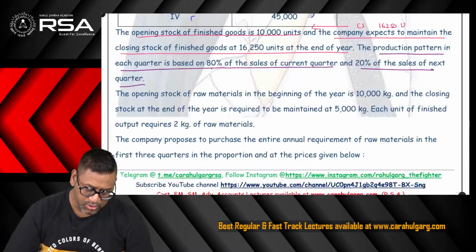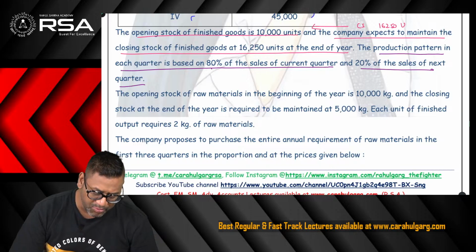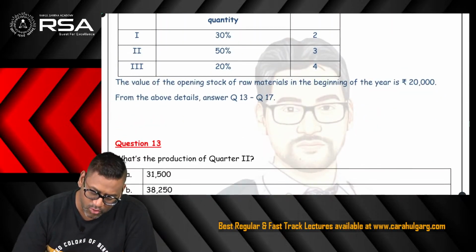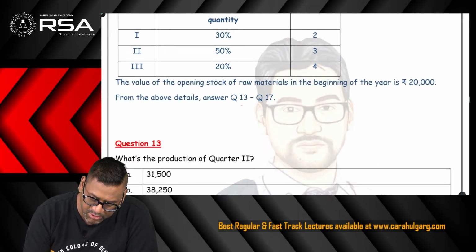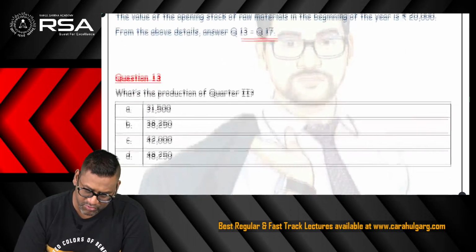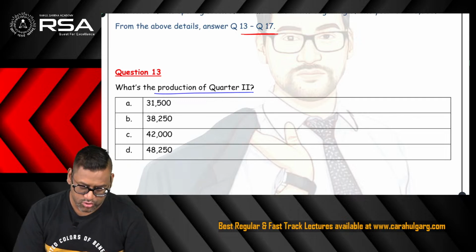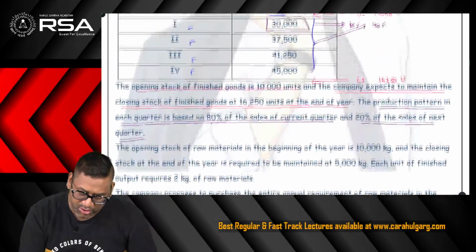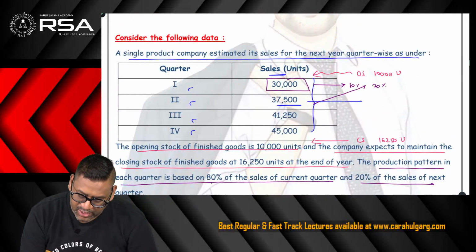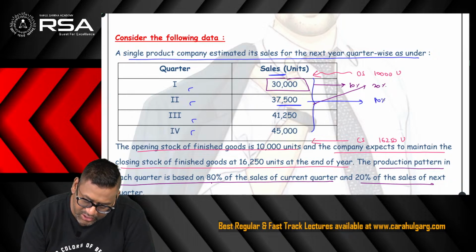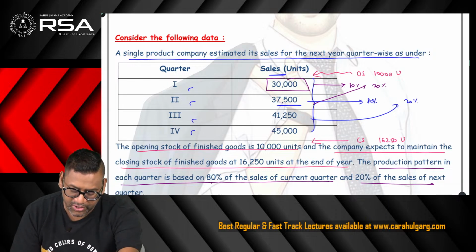Okay. The question then gives the data of raw material etc. And it says from the above details you have to answer question number 13 to 17. So we read one by one. It asks what is the production of quarter number 2. So what we will have to do for quarter 2: you will produce 80% of 37,500 plus 20% of 41,250. So let me do it on the calculator.